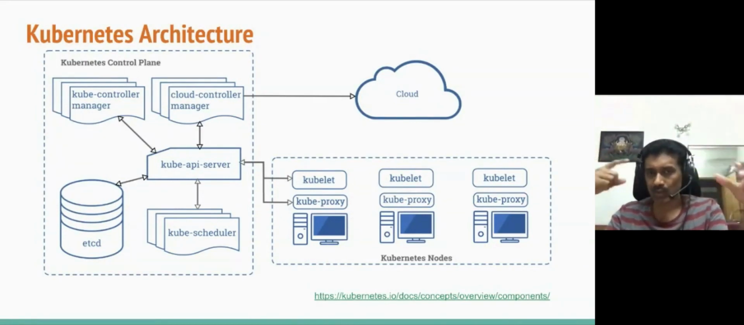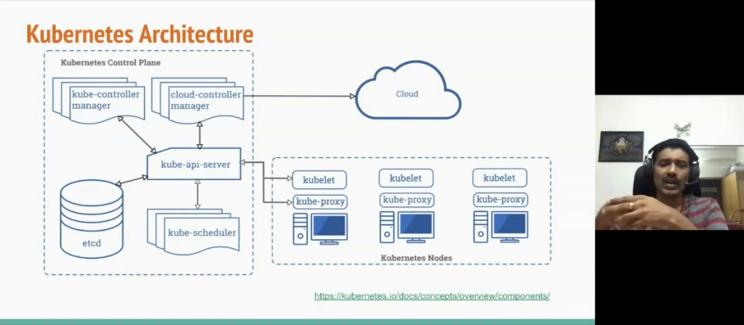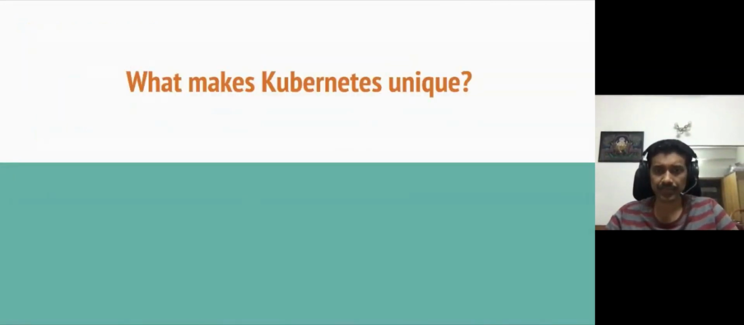I will go through some of these concepts as we go along. Primarily, from a user perspective, our interaction is always through the Kube API server, and everything else underneath is orchestrated in the complete system. So this is again a very high level view of the architecture itself.